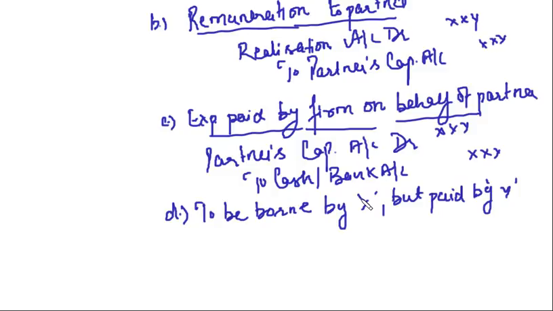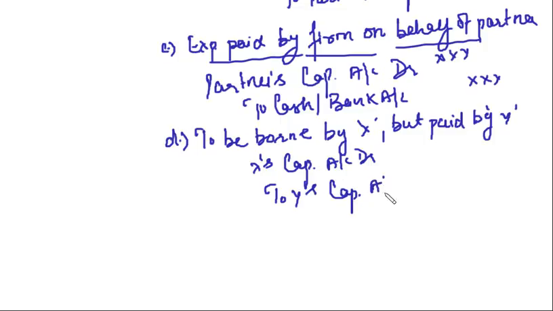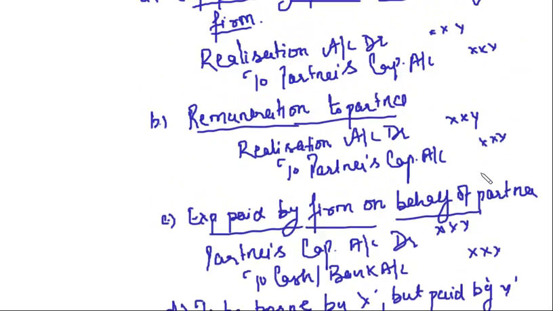Partner Y. Who will compensate whom? X will compensate Y, because the responsibility of paying expenses was not of Y, but still he paid the expenses. So what will be the journal entry? X capital account debit to Y's capital account. Clear, friends? So these are the journal entries related to expenses.